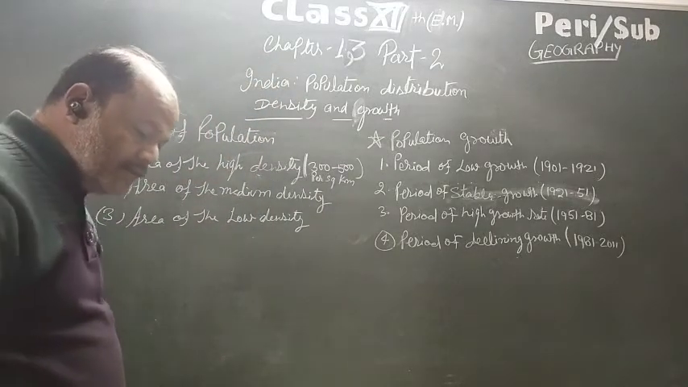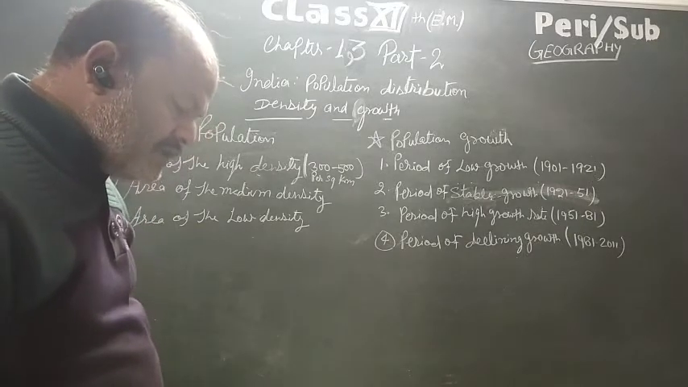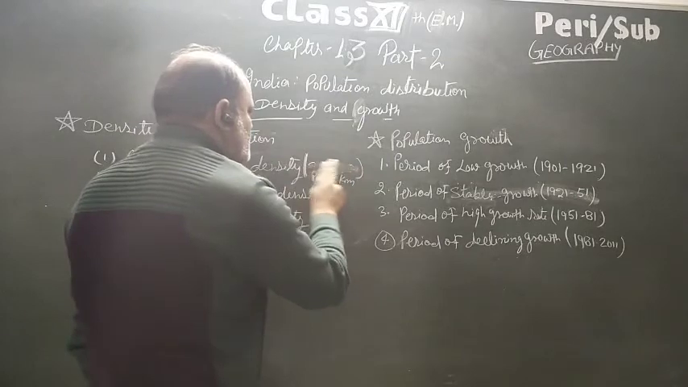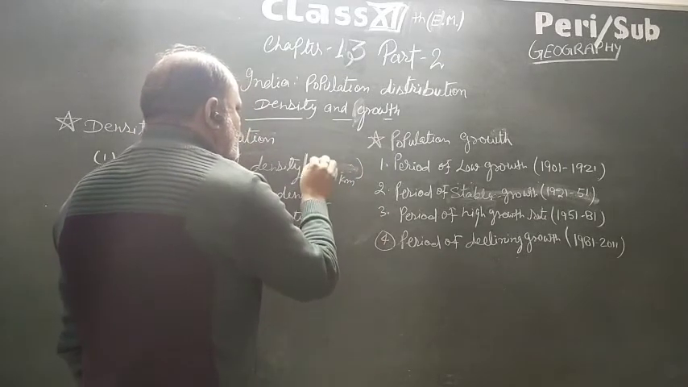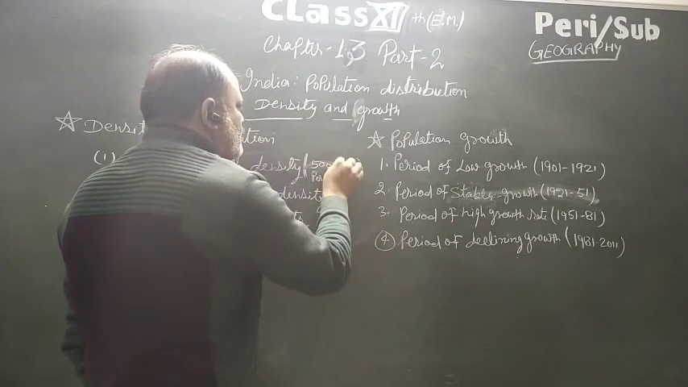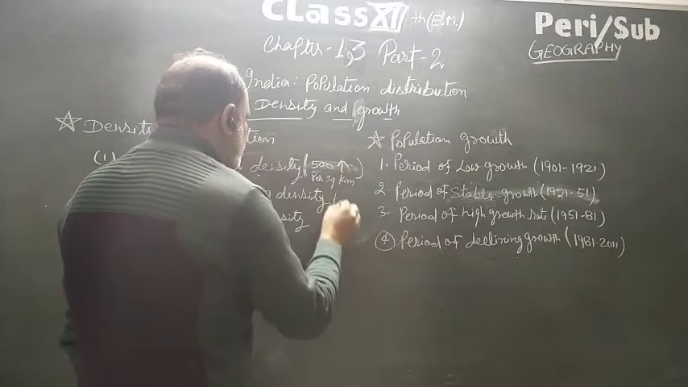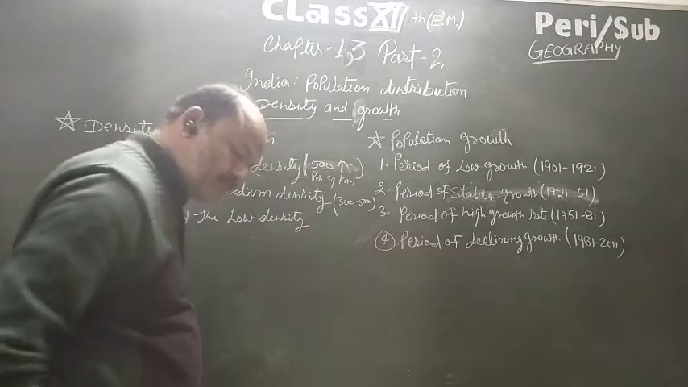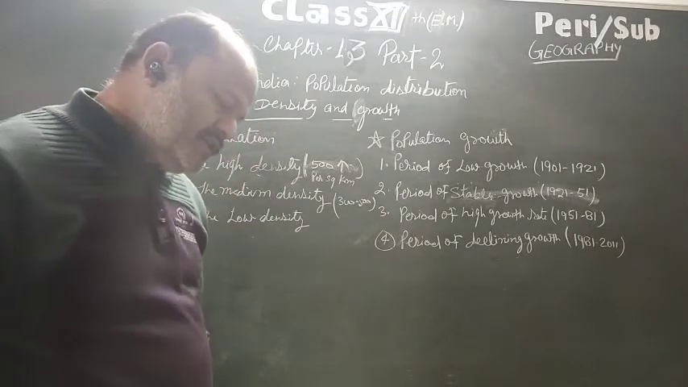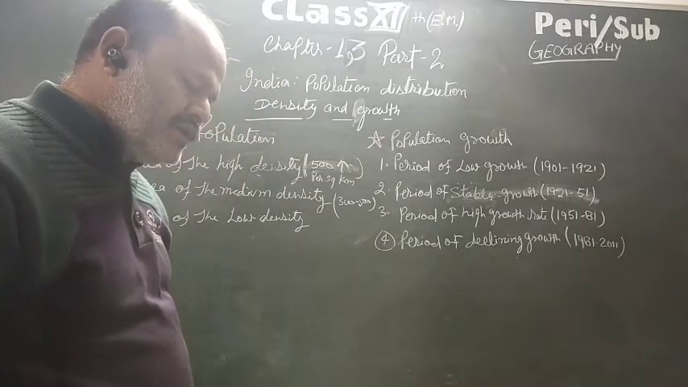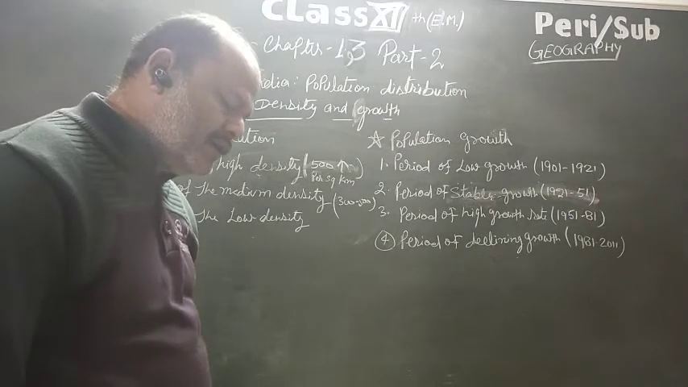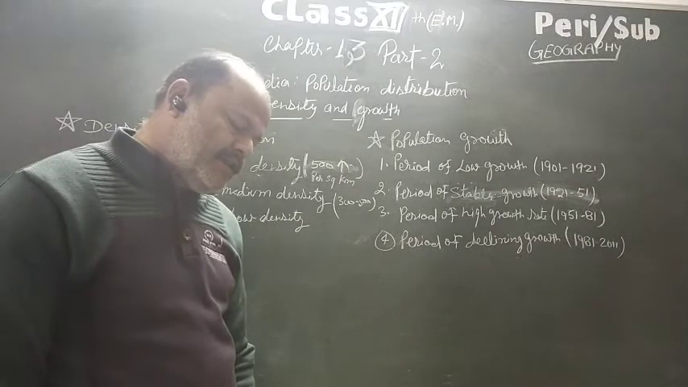So here we discuss the density of 300 to 500. The density of population in this area is between 300 to 500 per square kilometer. These areas are located between the areas of low and high density of population.